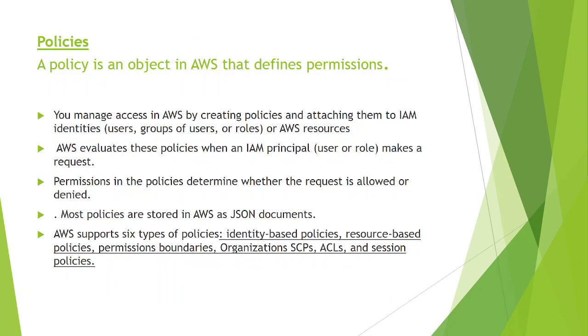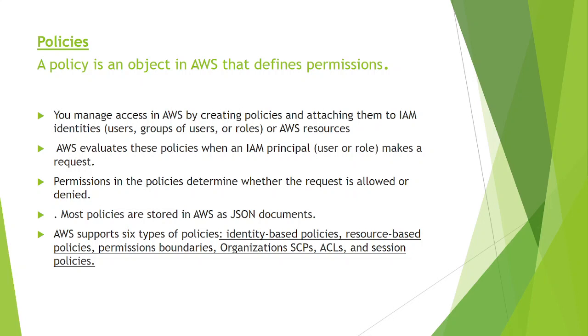So next we have policies. What is a policy? Very important. Policies you will definitely get in your interviews. What is a policy? What are the types of policies? A policy is an object in AWS that defines permission. Example, I created an IAM user named Lee. I attached him a policy, S3 full access. That was a policy. So this policy is an object in AWS that defines permission, what permission this particular user has.